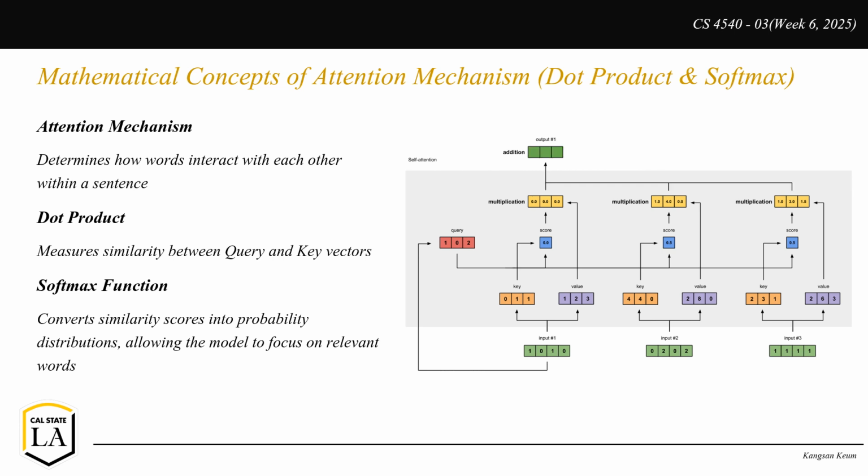Second one is the softmax function. The computed similarities are converted into probabilities, ensuring that the model focuses more on important words while minimizing attention to less relevant ones. For example, in the sentence, the fluffy blue creature roamed the forest, the word creature should focus on fluffy and blue to understand its characteristics. The attention mechanism ensures this happens by assigning higher probabilities to these words.